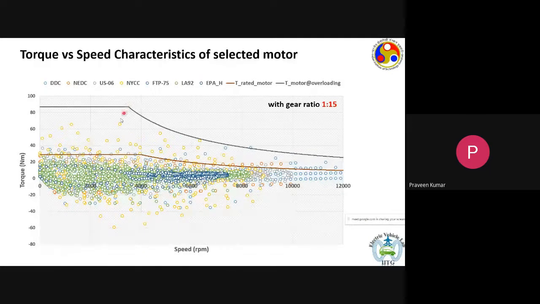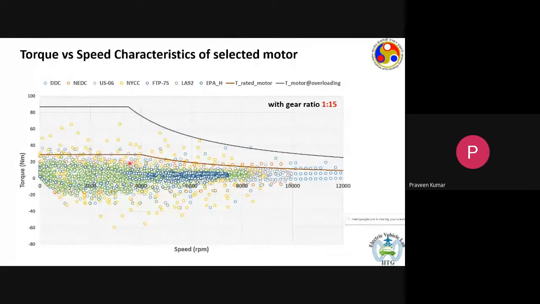So the brown curve represents the rated torque versus speed condition, and the black curve represents the peak torque versus speed condition. If you see all the positive torque values, the majority of the operating points are below the brown curve. There is a cluster of operating points around the brown curve.